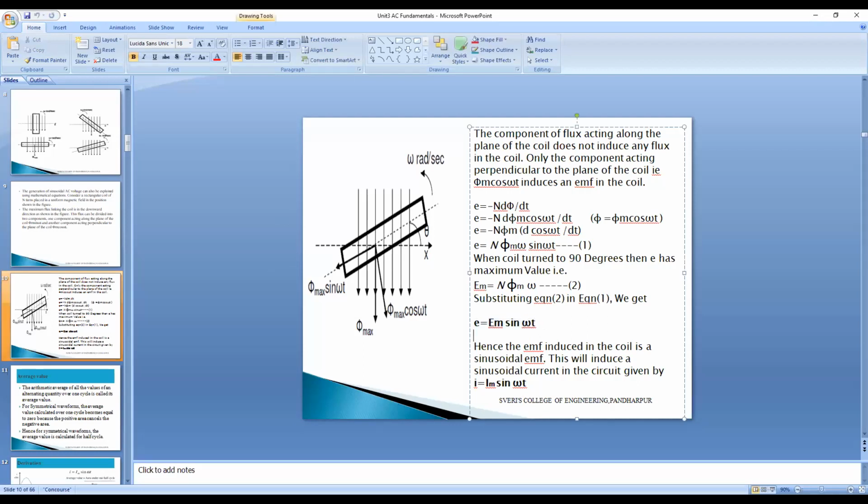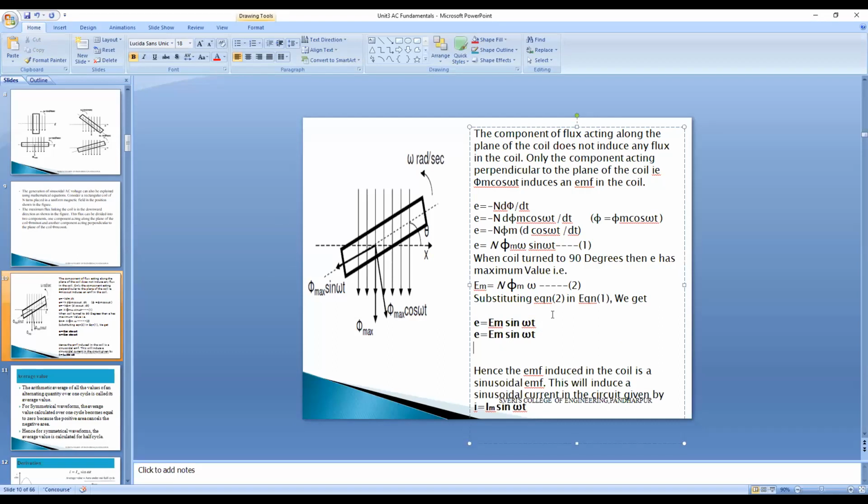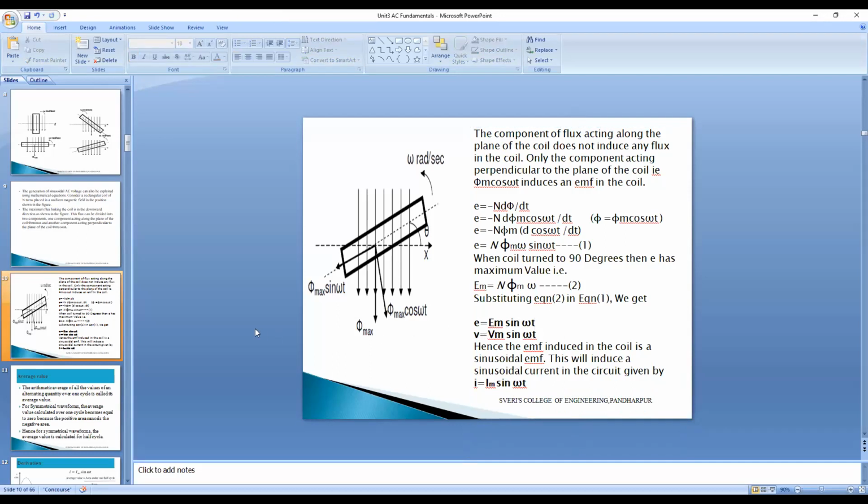Now one more term I will write down here, that is V equal to Vm sin omega t also. Why I am writing here means it will help for the next derivation, it is going to be used over there. Now V equal to Vm sin omega t also we can write, because EMF is nothing but voltage only, na? So V equal to Vm sin omega t also we can write down here now.